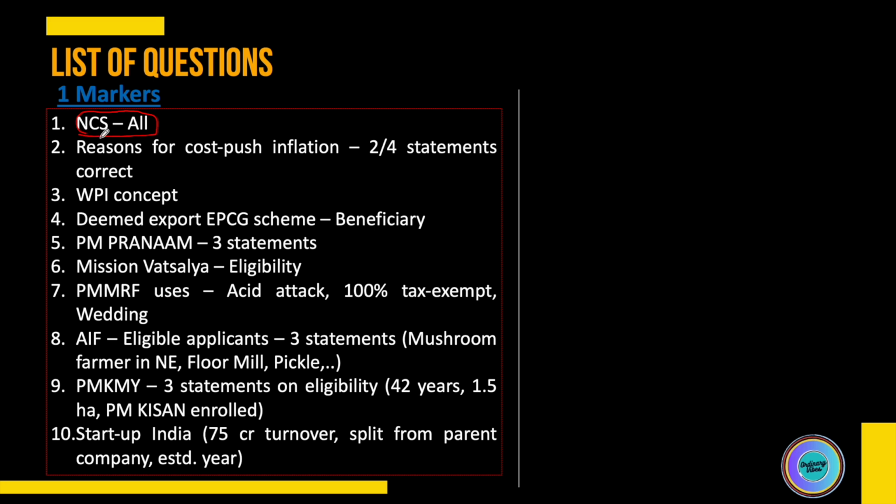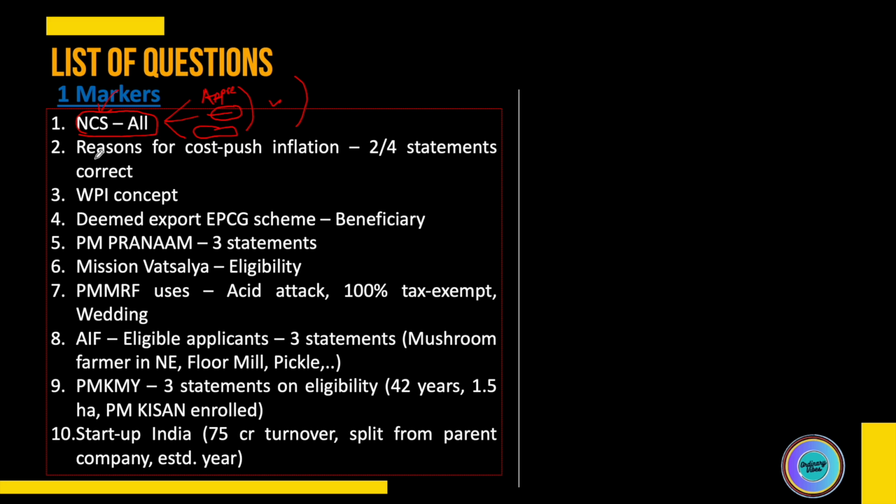So there were three statements, and this question was basically which of the following would be eligible to get the benefit of this portal. So one exact statement is something like an apprentice was there. Then the second statement was someone who wants to work in a foreign country, and one more statement was there. So I think all correct was the answer for this question.